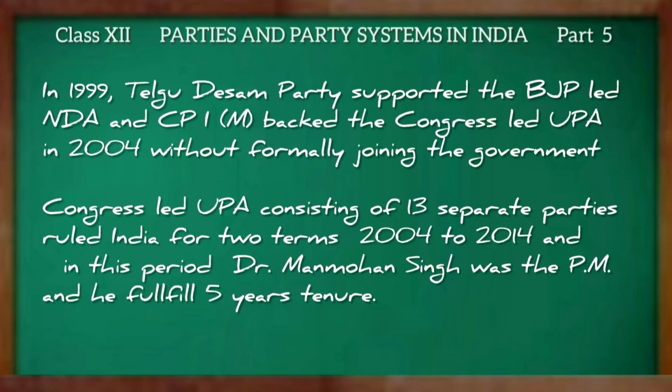Then from 1999 to 2004, the Telugu Desam Party supported the BJP-led NDA, and the CPIM backed the Congress-led UPA in 2004 without formally joining the government. The Congress-led UPA, consisting of 13 separate parties, ruled India for 2 terms from 2004 to 2014. And in this period, Manmohan Singh was Prime Minister and he fulfilled his 5-year tenure.